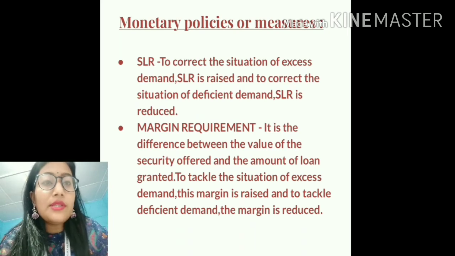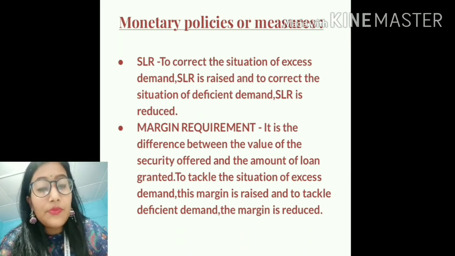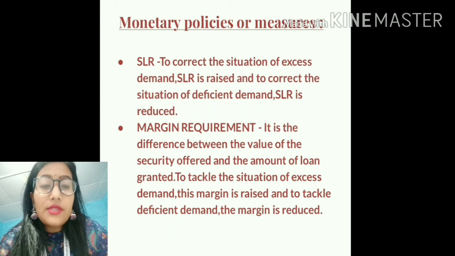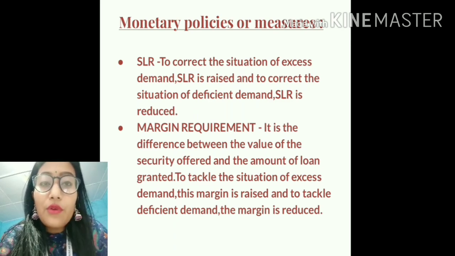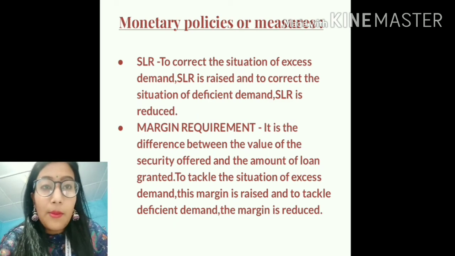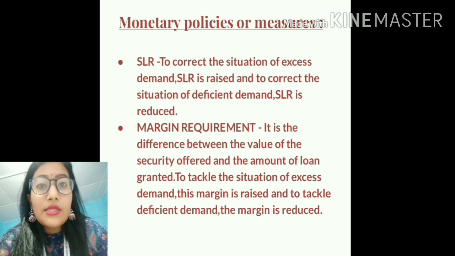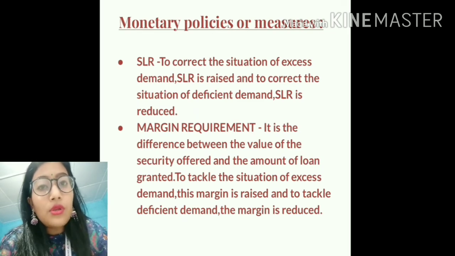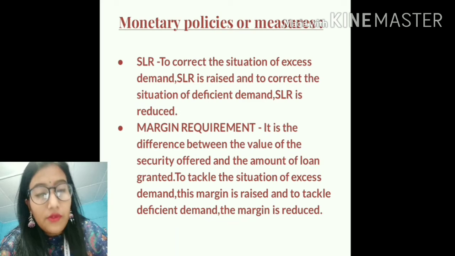So the first qualitative measure is margin requirement. It is basically the difference between the value of the security offered and the amount of loan granted. Suppose I am taking a loan of rupees 50 lakh.